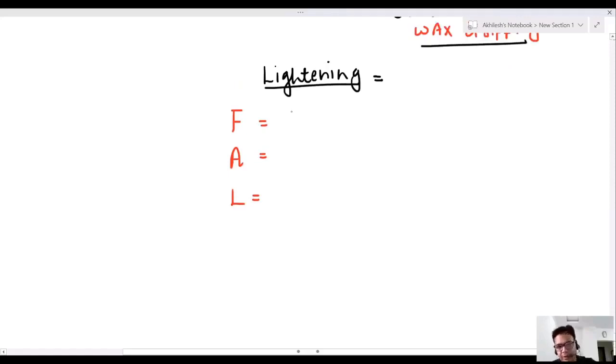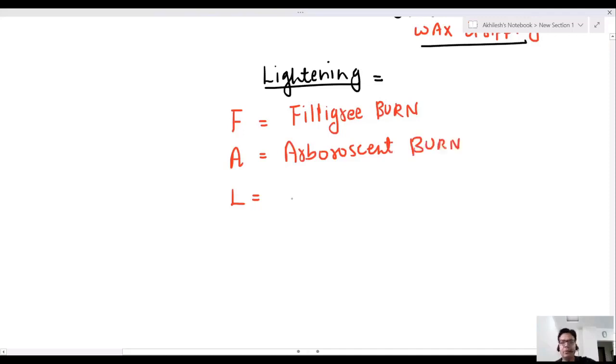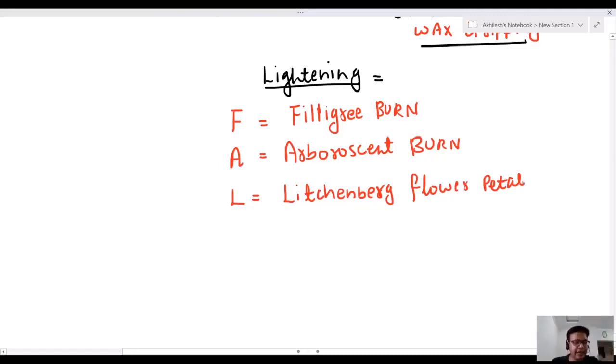These burns are known as filigree burn, arborescent burn, Lichtenberg, flower petal burn. What is the trick to remember? Lightning falls on your body: filigree burn, arborescent burn, Lichtenberg flower petal burn.